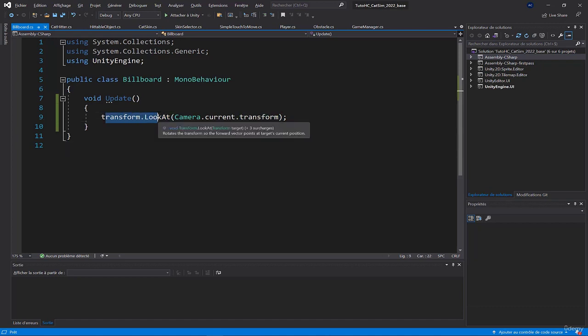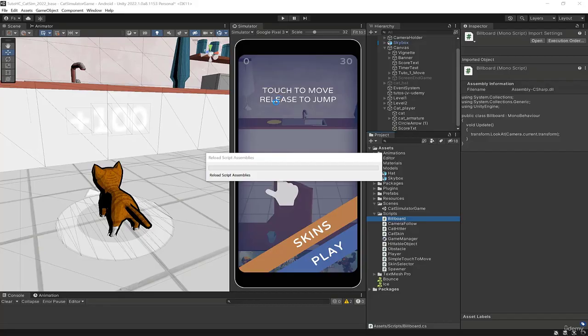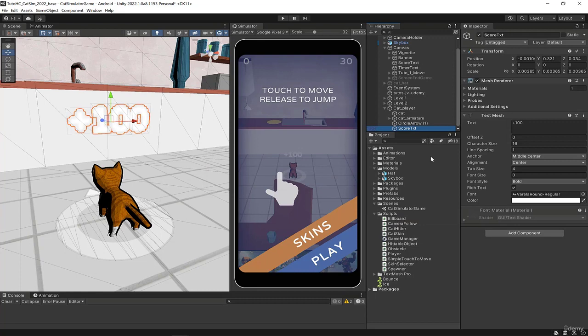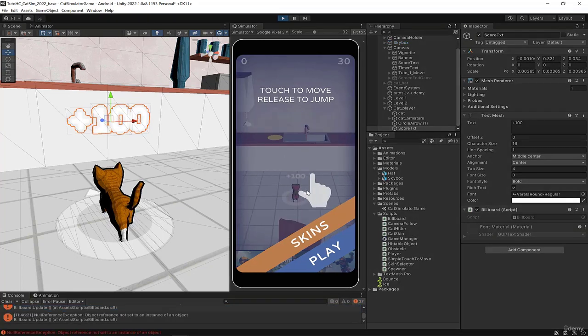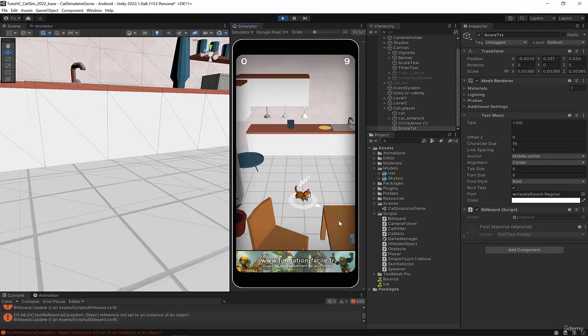And in brackets, there is what the object should look at. We'll say Camera.current.transform. Camera.current is the current camera, the one of the current game, and .transform will allow us to recover the position of our camera. This way the text will always look at the camera, because we are in the update function. Okay, let's test this. I'll select the score, I'll add the billboard script to it, and I launch the game. Play all, and that's a fail.